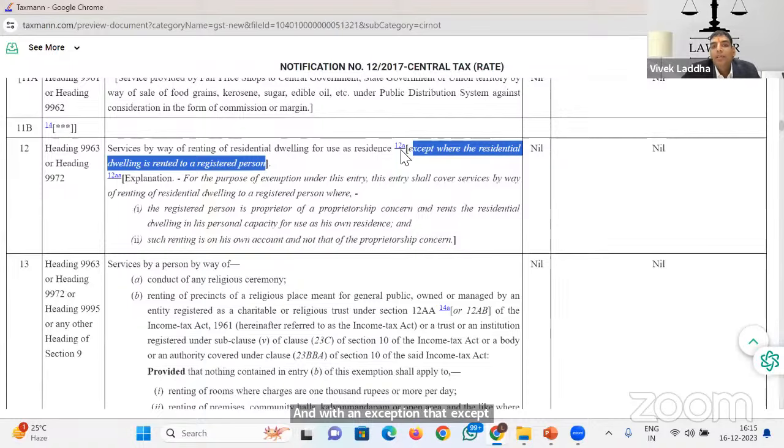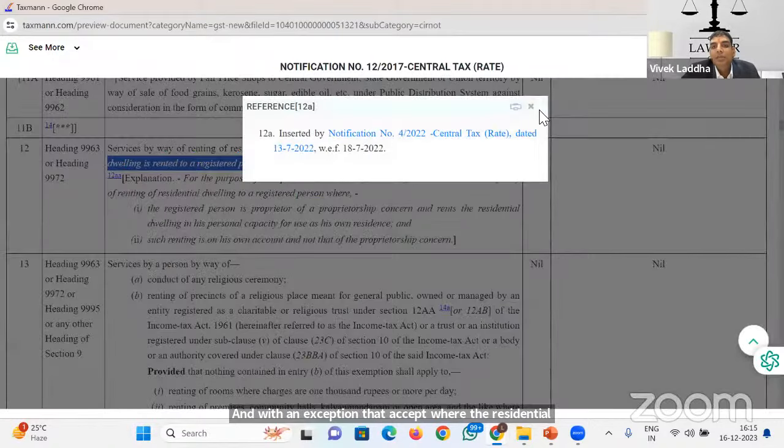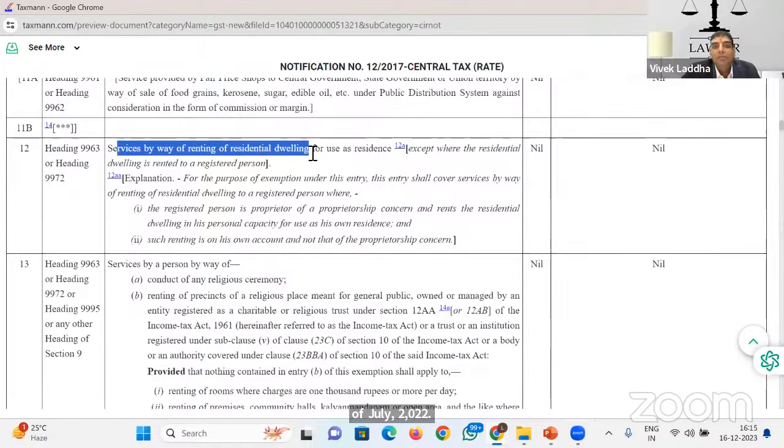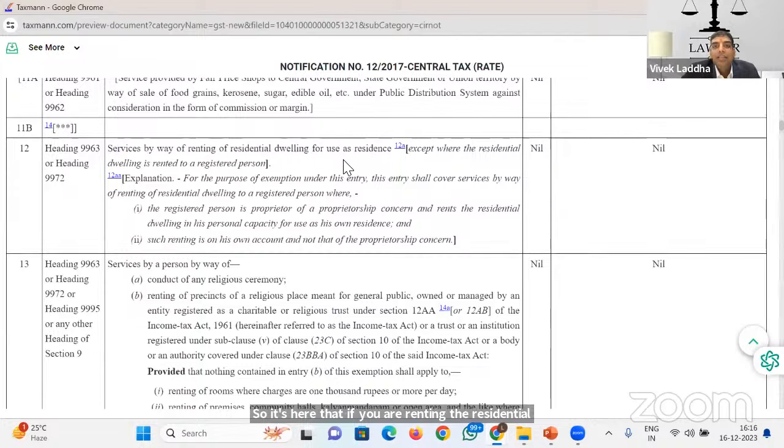You all know when this development came into the picture: on 18th July 2022, this exception was introduced. So it says that if you are renting the residential dwelling for use as residence, it is exempted. Only when it is given to a registered person, it will be taxable. And you all know that under 13/2017 Central Tax Rate, they have covered it under the reverse charge mechanism, right?